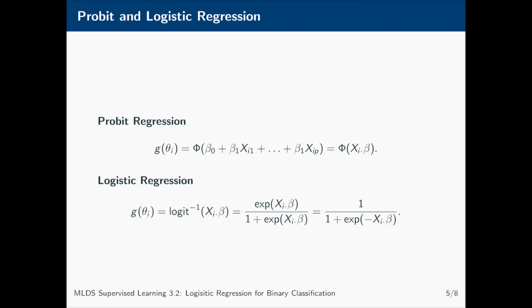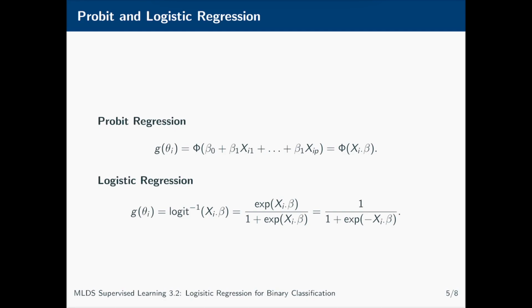This leads to a model called probit regression, where this strange name comes from a portmanteau of the two words probability and unit. I'm mentioning it explicitly here because it's often used instead of its close neighbour, logistic regression, and it's logistic regression that we're going to focus on for the rest of this video. In a logistic regression, it's the logistic or sigmoid function that's used to link the Bernoulli parameter and a linear combination of the covariates, as shown in the second equation.